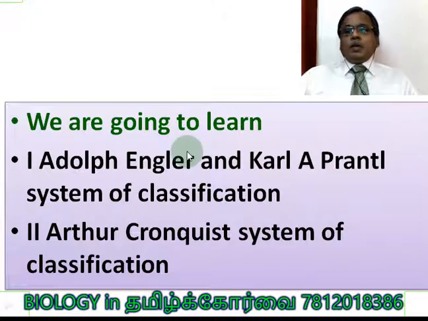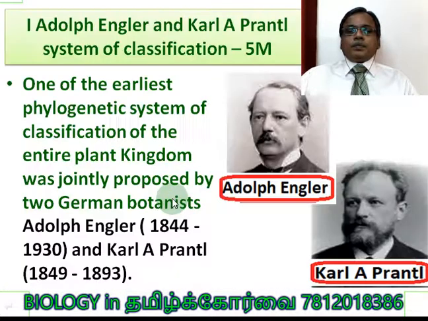We are going to learn in this phylogenetic system: number 1, Adolf Engler and Carl A. Prantl system of classification; number 2, Arthur Cronquist system of classification. The Adolf Engler and Carl A. Prantl system of classification can be asked as a 5-mark question. Accordingly, you plan your studies.